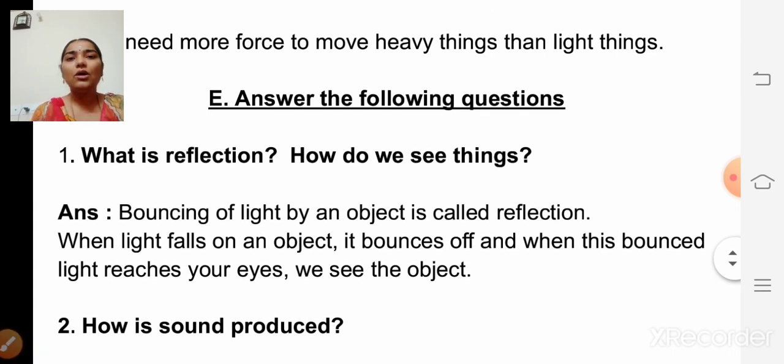First question, what is reflection? See, bouncing of light by an object is called reflection. Okay, next one, how do we see things?